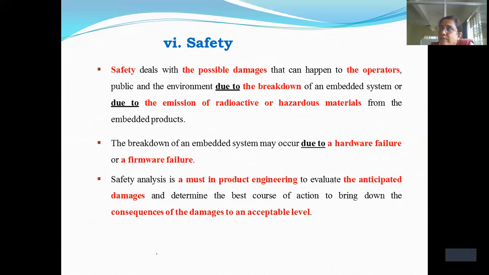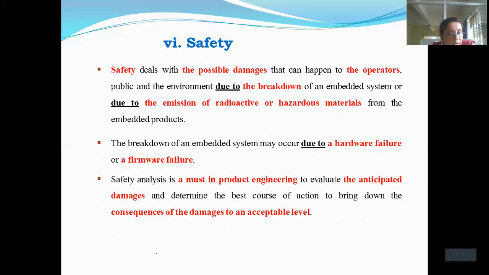So in today's class we have discussed the characteristics of an embedded system and the operational quality attributes of an embedded system. These are two very important concepts in the designing of an embedded system. You should know what characteristics each embedded system has, right? And also the documentation, what all precautions have to be taken and what has to be maintained, each embedded system designer must know. So this is about today's class.